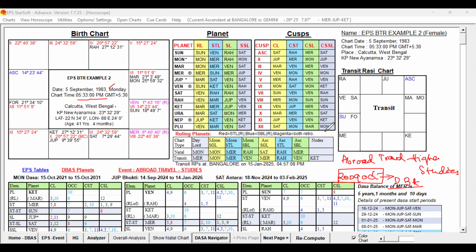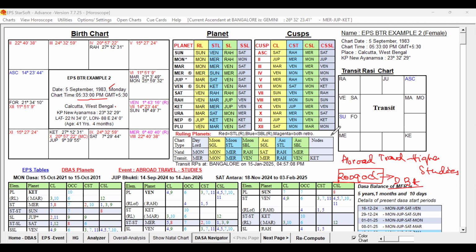Importantly, the primary cuspal rulers, both favorable and unfavorable cuspal sublords, whether they are in the border. Border in the sense that by increasing 1 minute, it can change the sublord, or by reducing 2 or 3 minutes, it can change the sublords. That we have to check, whether they are in the margin, in the border.